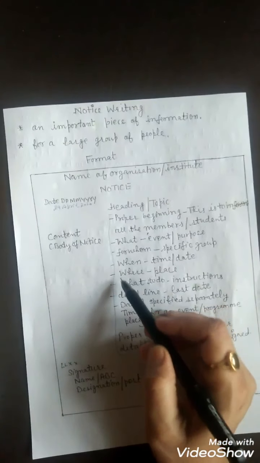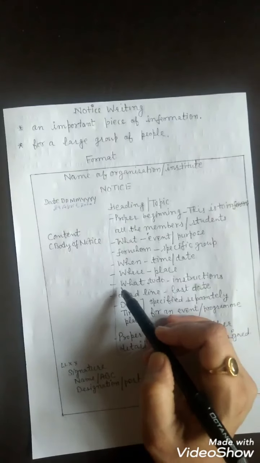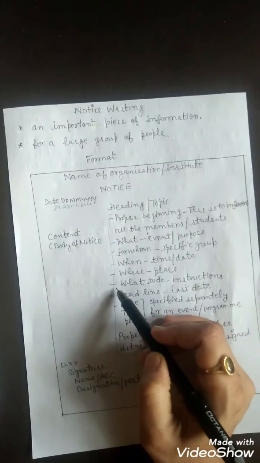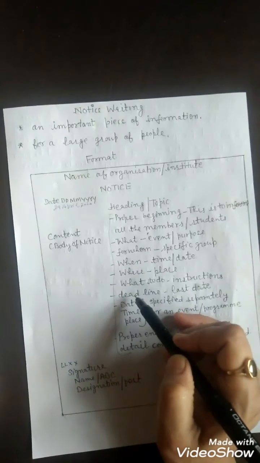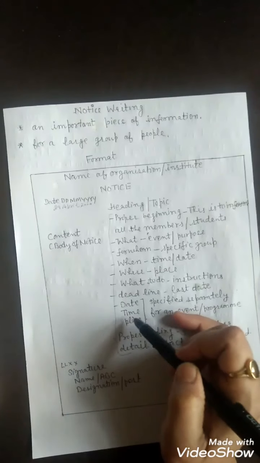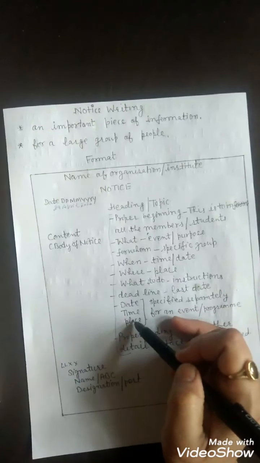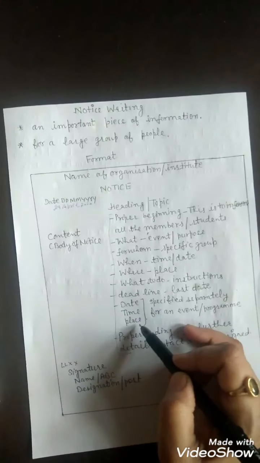In case of any event or program in the school or institution, for example, annual function or any competition, date, time and place should be specified separately like this.